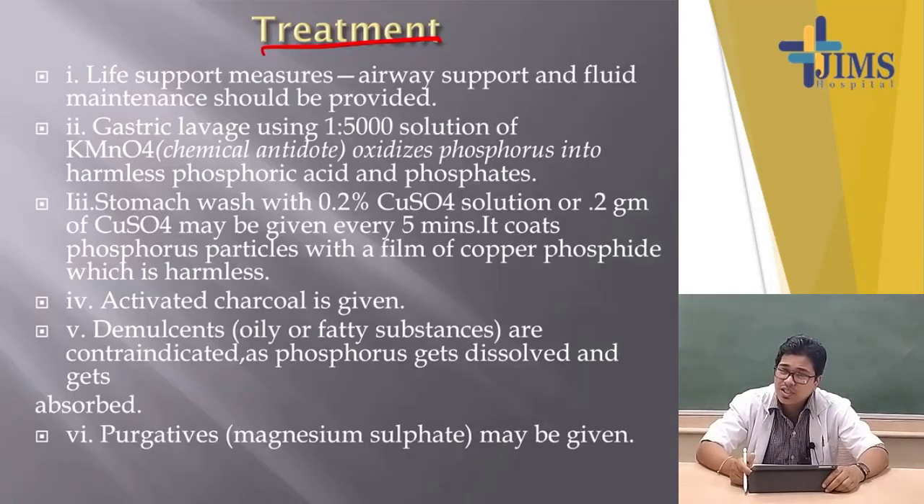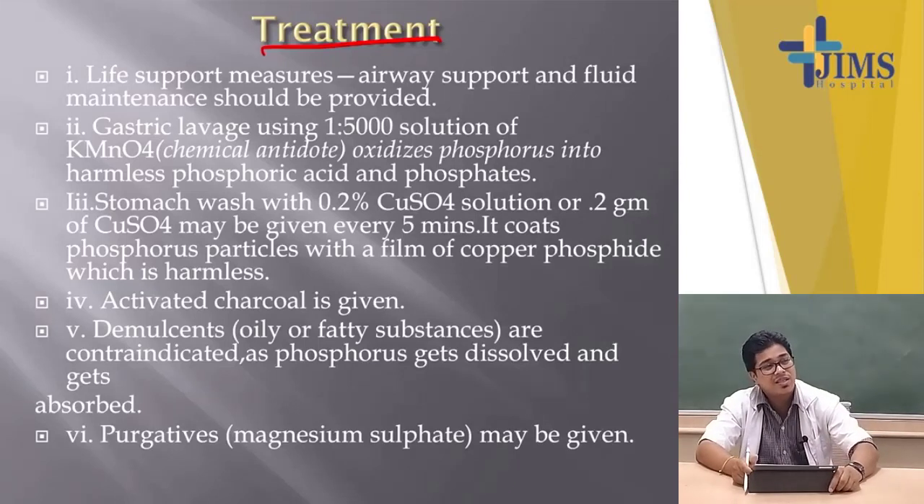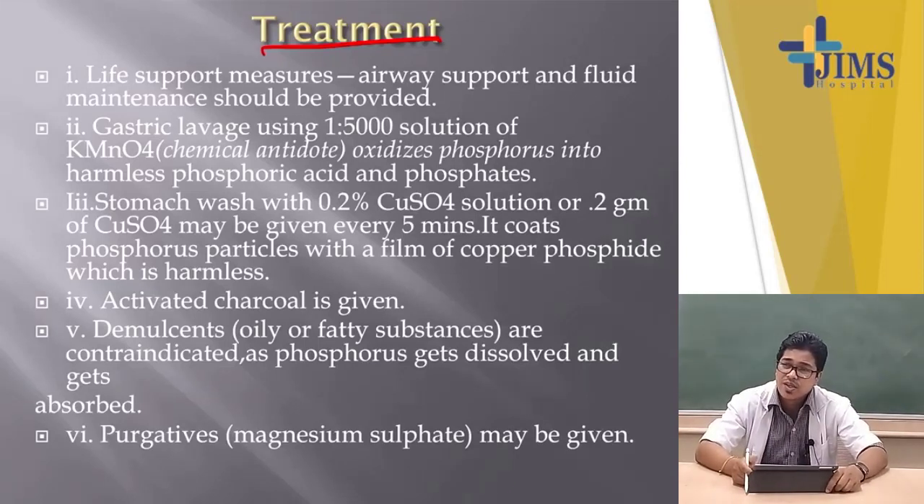In phosphorus poisoning, why is the potassium permanganate solution given for the purpose of treatment? It's a very important explain why question. It is given in 3 or 4 university exams. In phosphorus poisoning, potassium permanganate is used for treatment. Why? Because in the gastric lavage, the dilution is 1:5000 dilution of the solution of potassium permanganate.